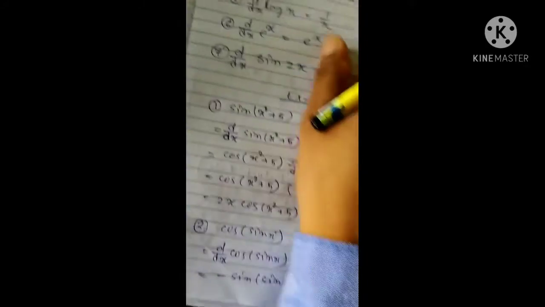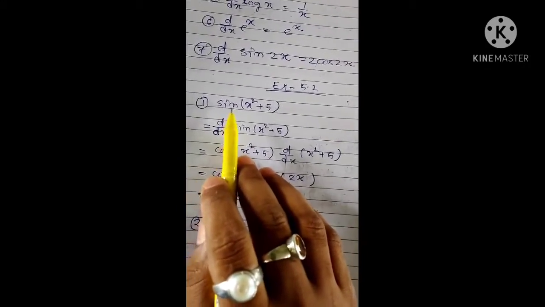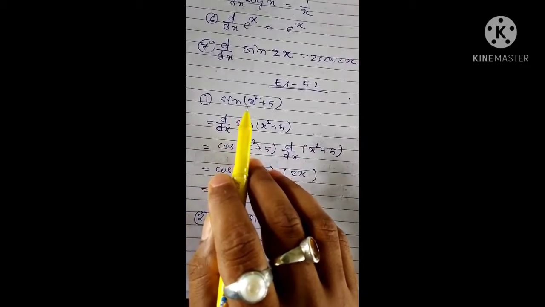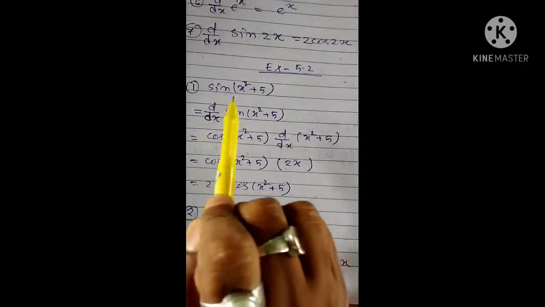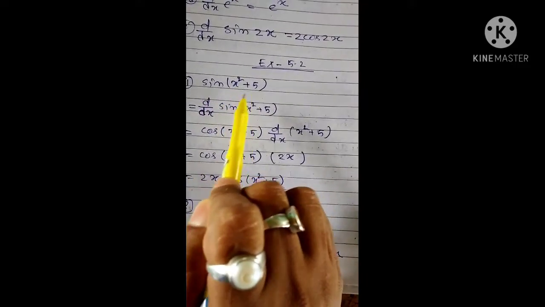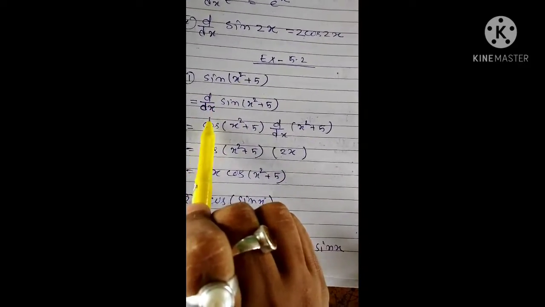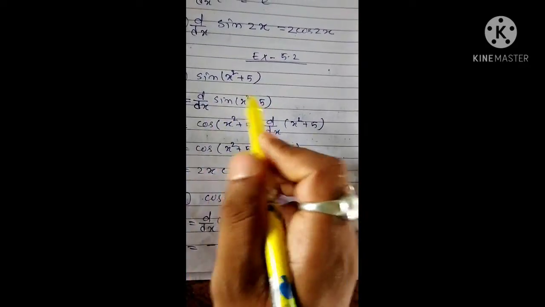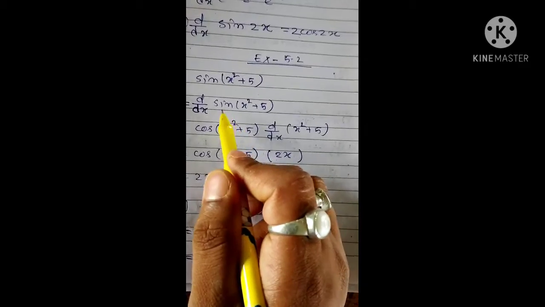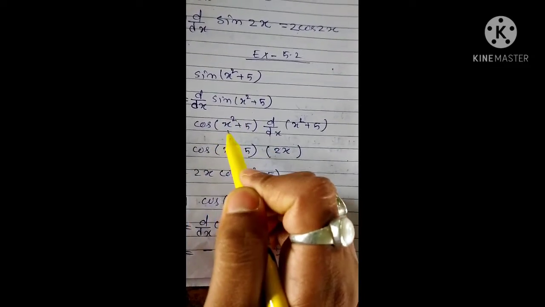In exercise 5.2, the first question is given: find the derivative of the following function with respect to x. So we differentiate sin(x square plus 5) with respect to x, that is d/dx of sin(x square plus 5). According to the formula, sin of x gives cos of x.